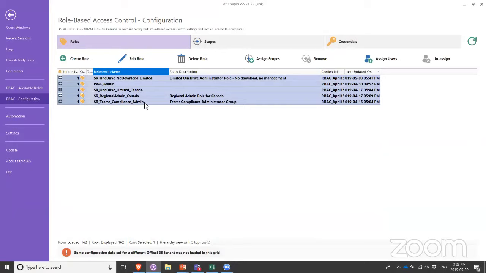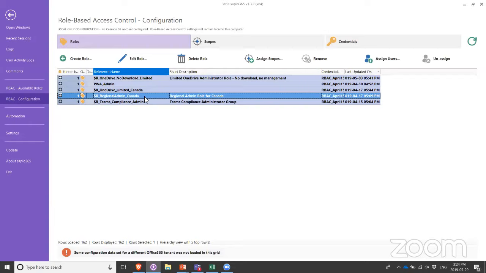And a bit of background info, the idea with RBAC is that you can set up specific roles for your SAP 365 users. So you can create predefined groups of administrators and allow them to do and not do certain things in SAP 365. Now, I'm going to focus more on the license management side of things. I have created a regional administrator role for Canada. And this actually goes beyond licensing a little bit because one of the pains that we keep hearing about is that customers want to delegate certain administration tasks to admins for a specific region, right?